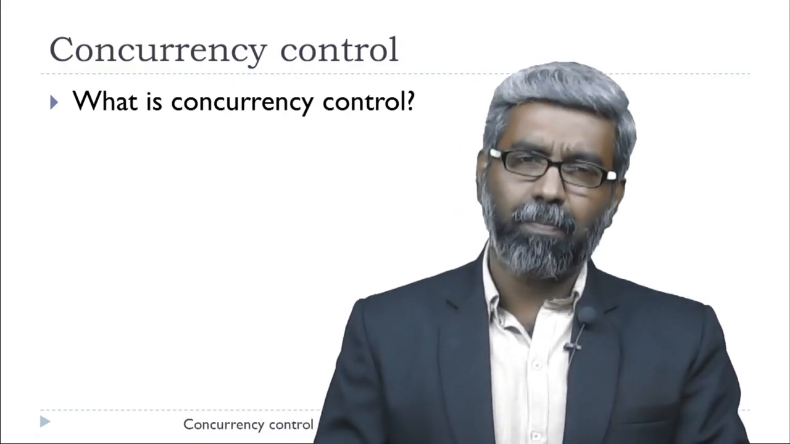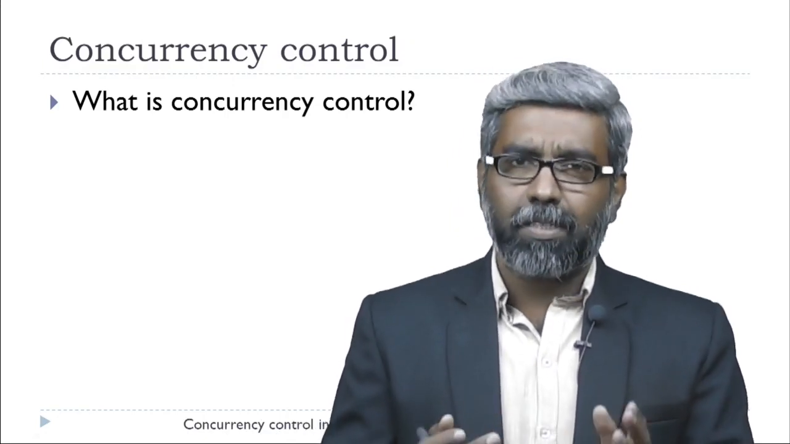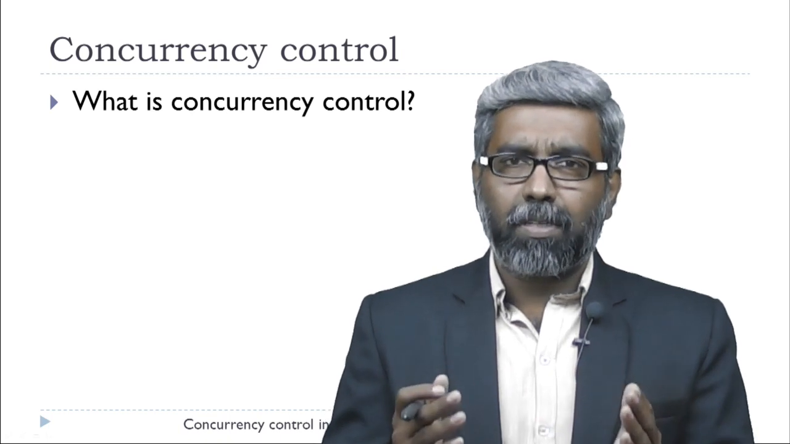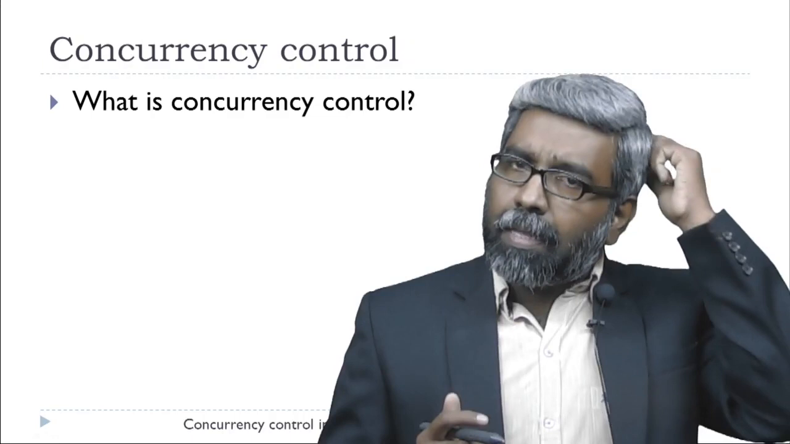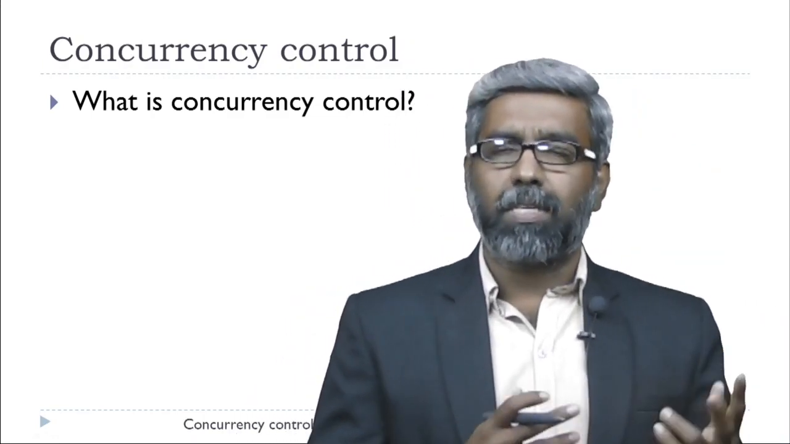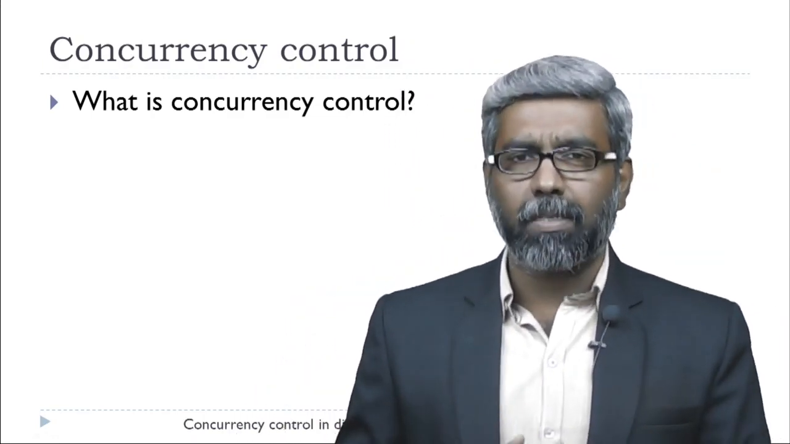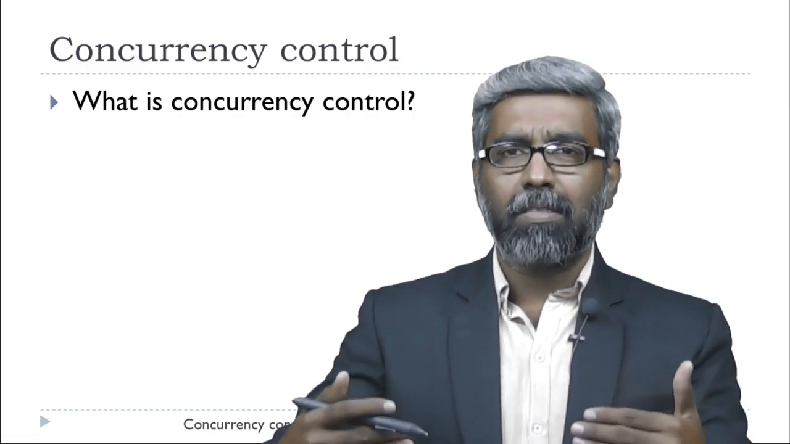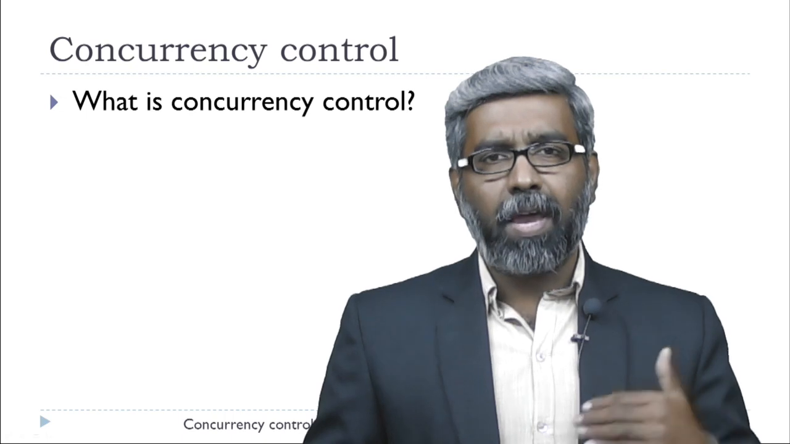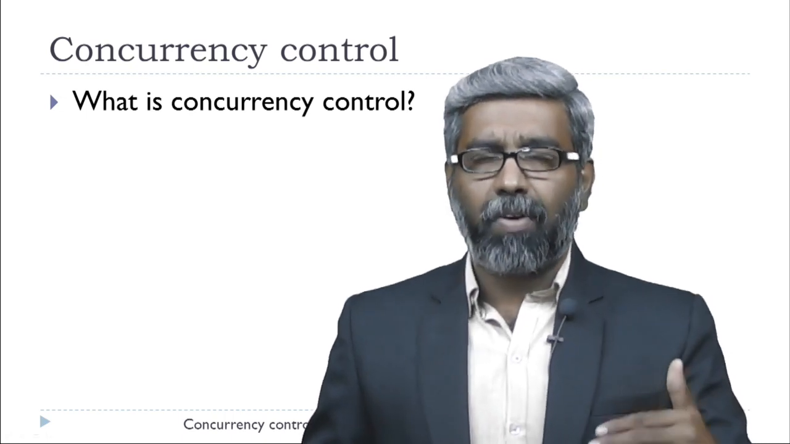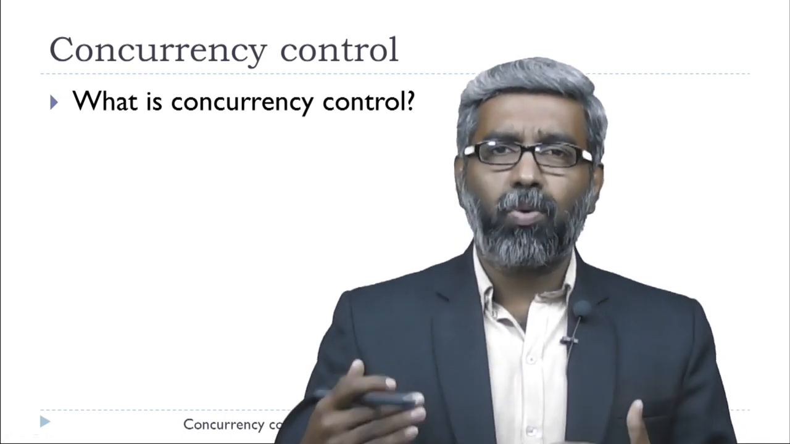Let us take a very simple example. There is a joint account that maintains 1000 rupees as a balance. The joint account holders are trying to access their account simultaneously from two different ATM machines. Now what happens? A requests 500 rupees and B requests 200 rupees.